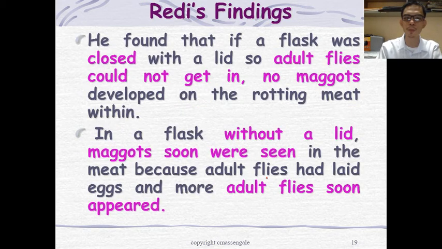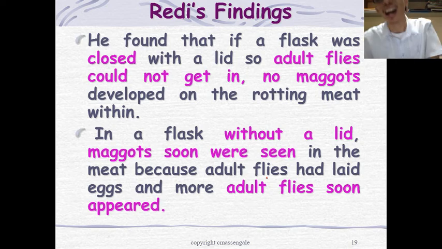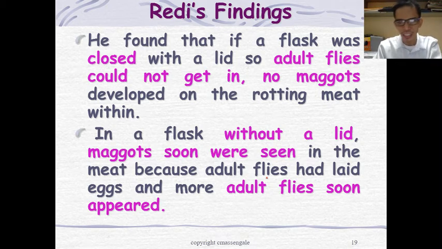So, in his finding, he found out that if the flask was closed with a lid, adult flies could not get in, so no maggots developed. In a flask without a lid, maggots were seen in the meat because adult flies had laid eggs and more adult flies soon appeared. So, technically, if the flask is closed, there are no flies. If the flask is open, there are flies.